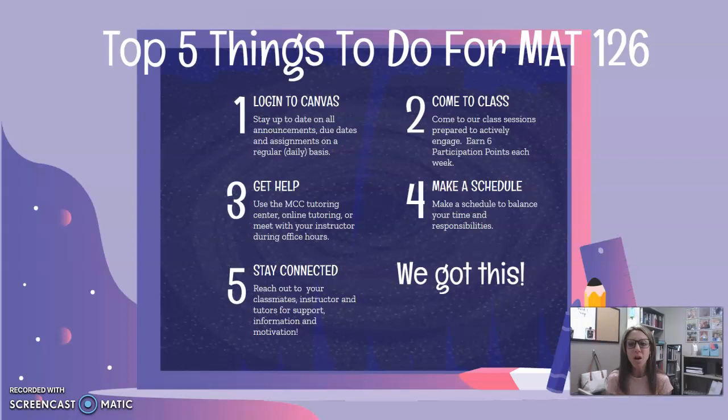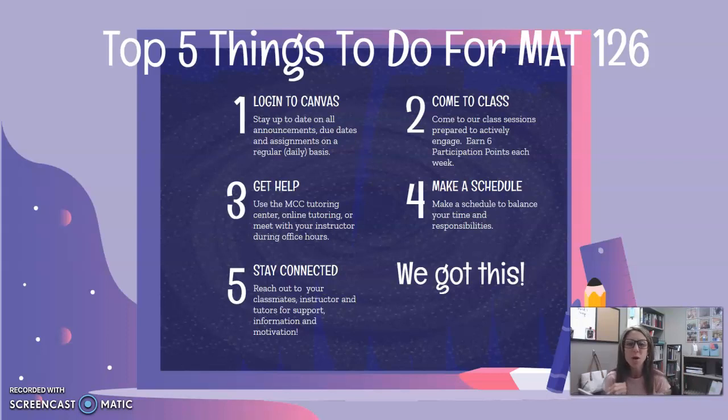But stay connected to all of us, not only just for help on your math assignments, but for motivation too. Sometimes we all feel like, there's just too much or we want to give up or it's getting too hard. Reach out to somebody at those times and that person will help you realize that you got this and just use your resources and you'll be okay. But again, other ways to stay connected. You can also reach out to campus resources such as clubs, organizations, all kinds of things on campus.